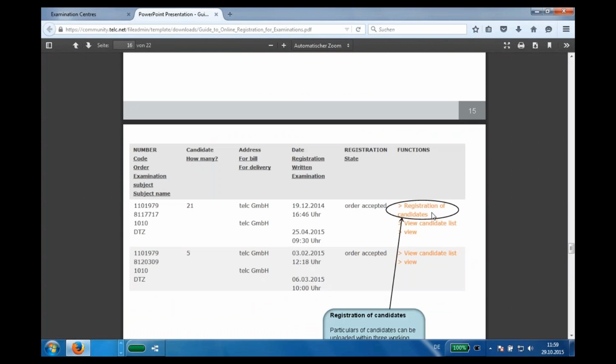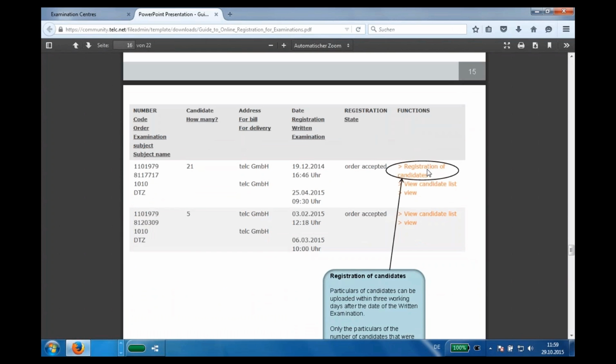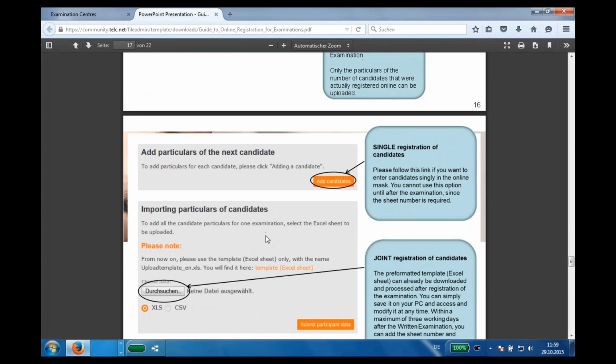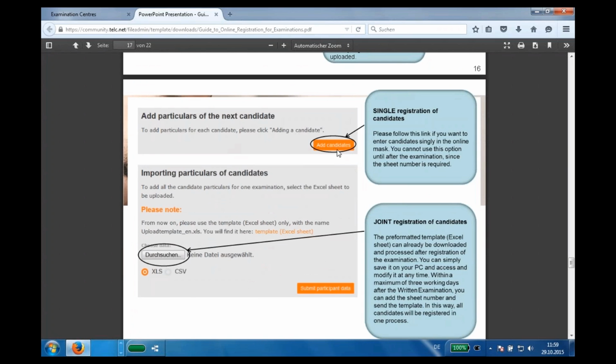You will click on it, and after it you will see this mask to add candidates. Every single candidate may be added here, or you can upload the whole file, the whole template. So you will search here for the file, and after it submit participant data.